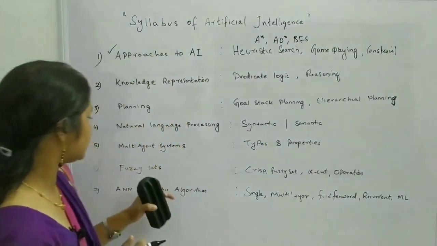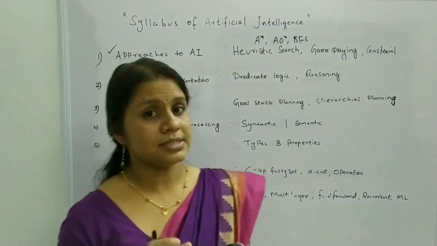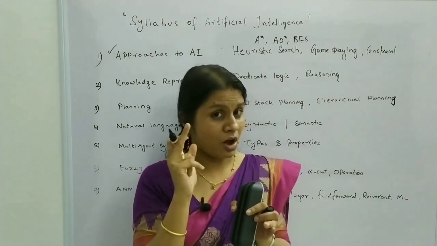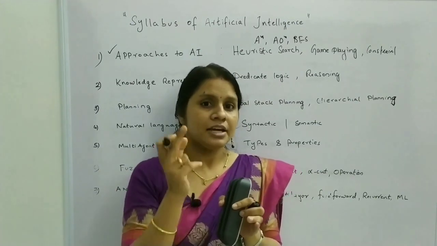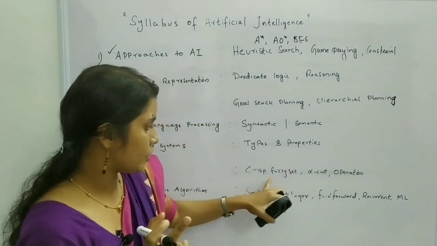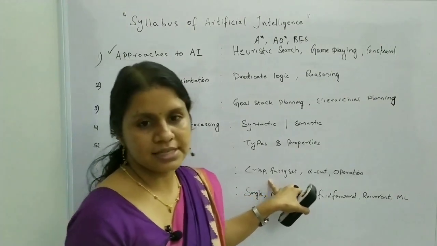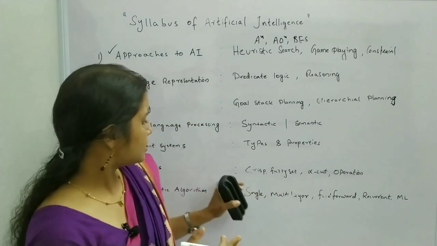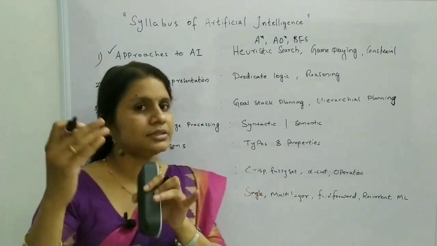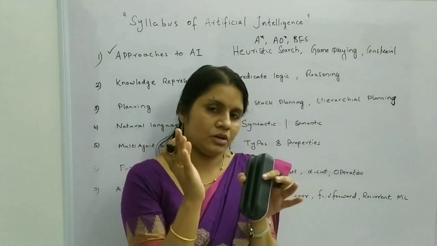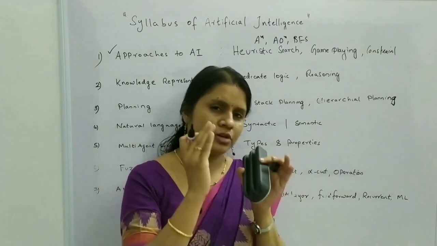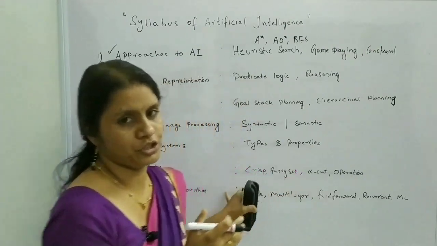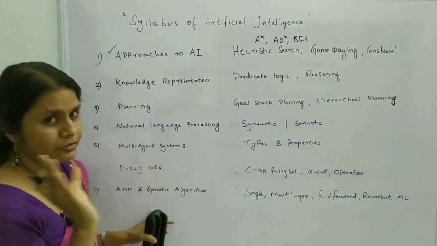Next topic is fuzzy sets. Fuzzy sets are the most important topic. In this section you can surely get logic type of questions. That is, what is the difference between a crisp set and a fuzzy set, alpha cut, and operations such as union and intersection. In this section you may get some difficult level of questions, but if you study the concept clearly, you can answer any type of logic questions from this section. This section should be well focused on.